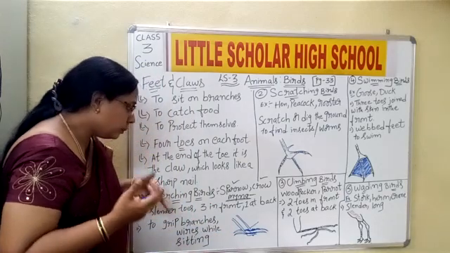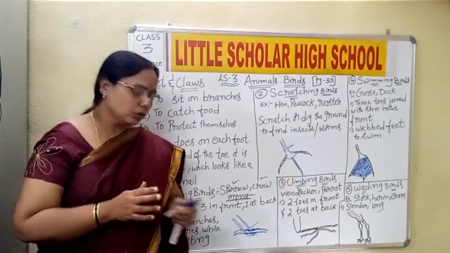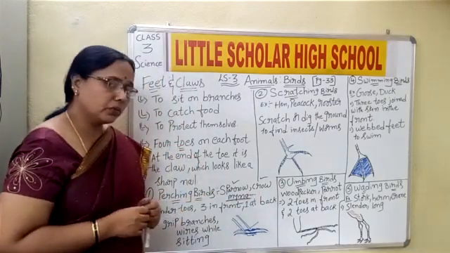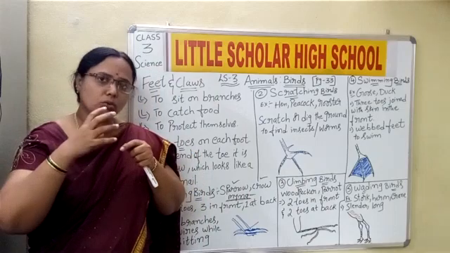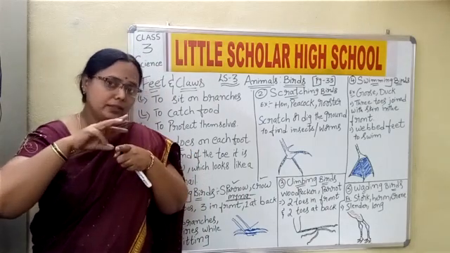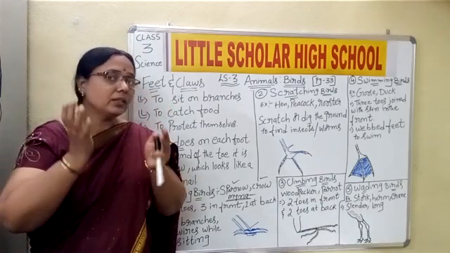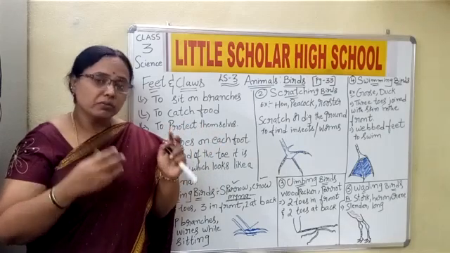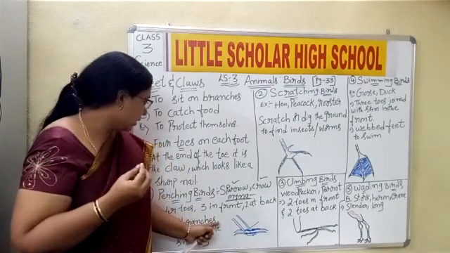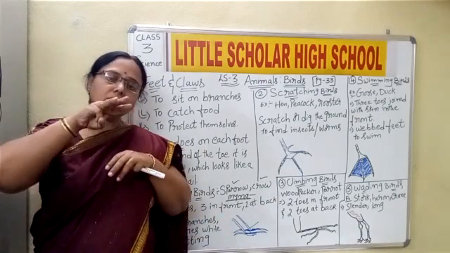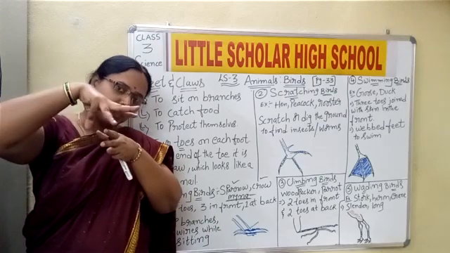Then what is the purpose of this? To grip branches while sitting. These crows, myna or sparrows are common birds we see in our surroundings. You might have observed them sitting on branches and also on thin wires, and they have to maintain balance there. What helps them maintain balance on such a thin wire? It is the feet. How are they? Three in front, children, and one in the back.